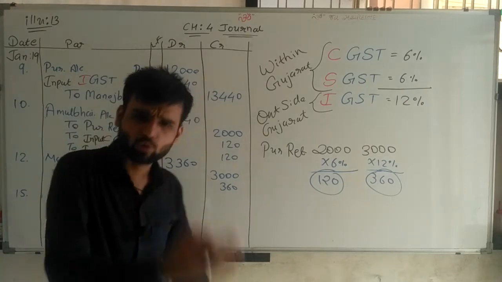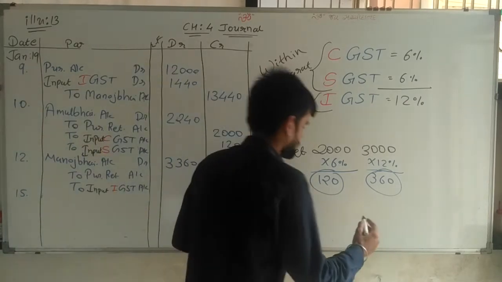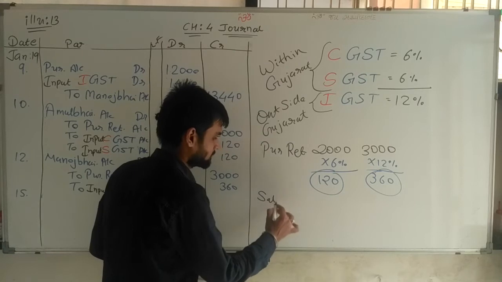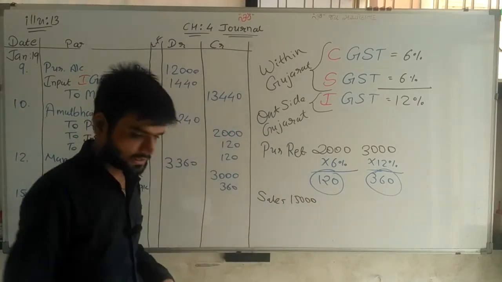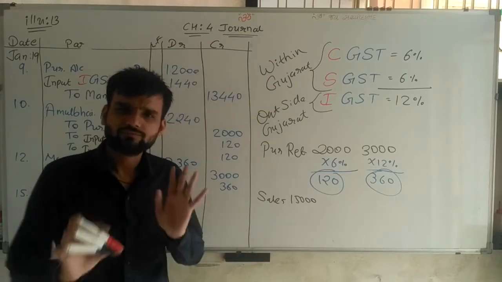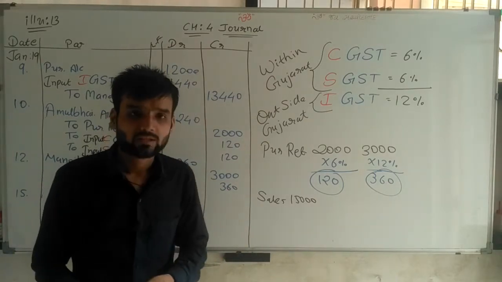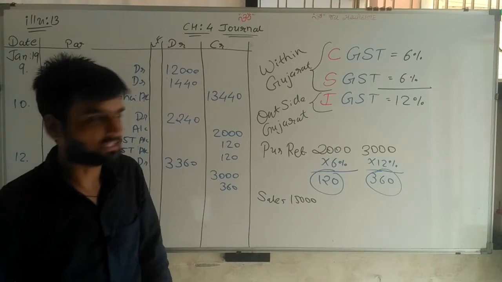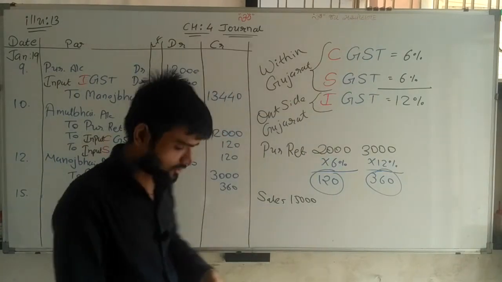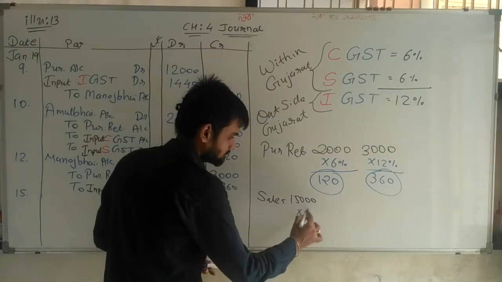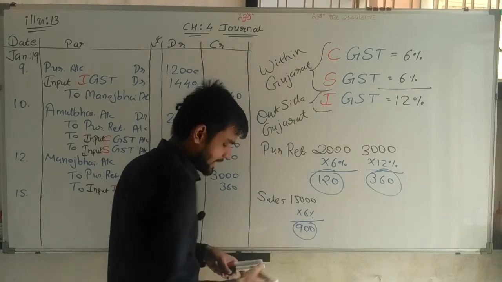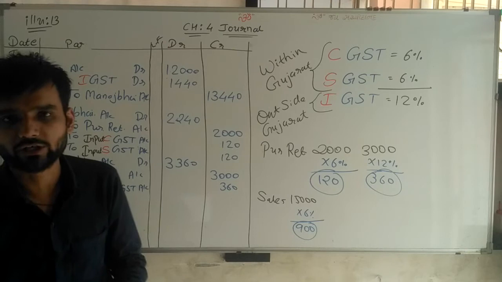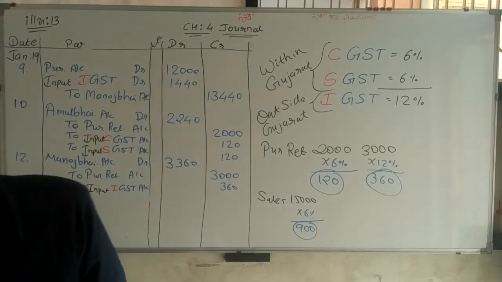It means we have sold goods of rupees 15,000, so sales 15,000. Now it is sold within Gujarat, so two types of GST are applicable, 6% and 6%. Calculating 6% gives 900, two times we are calculating GST.